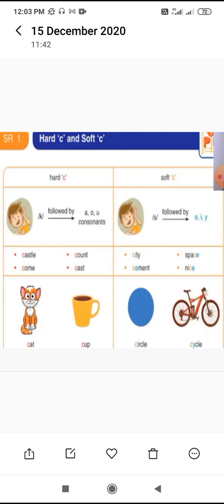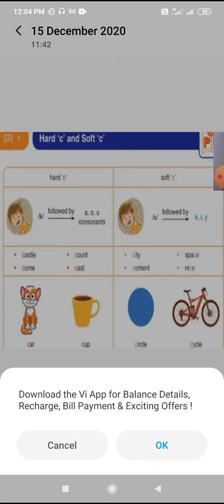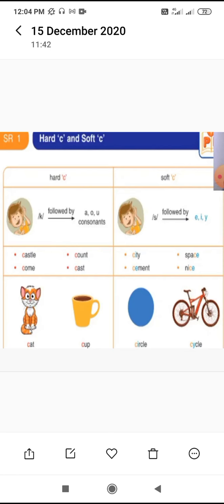It's castle, because next to C there is a letter A. After that, count, because after C there is a letter O. Next word is come, cast. So these are the words related with hard C because it gives the sound k.